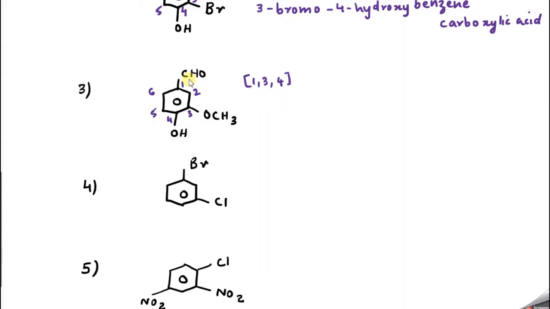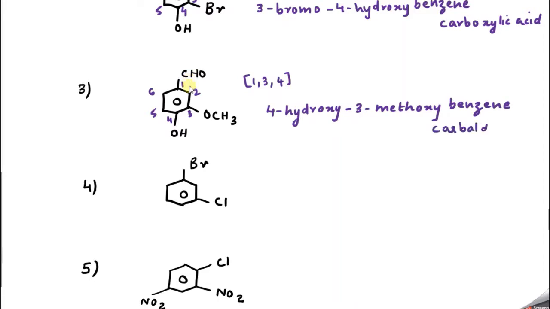So hydroxy is there, as well as at the third position methoxy is there. So alphabetically hydroxy comes first, so we say 4 hydroxy, then 3 methoxy. Correct? 4 hydroxy, 3 methoxy benzene carbaldehyde. Either we say benzene carbaldehyde or benzaldehyde, both are correct. Okay, so I hope you understood.